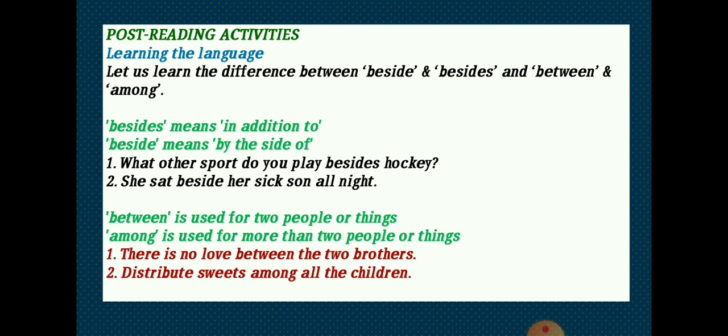Dear students, sometimes the happenings are between 2 people and we use between, and if there is an action, a happening among so many people, a group of people, then the word among is used. Between is used for 2 people or things, among is used for more than two people or things. The examples to this are: number one, there is no love between the two brothers. So in this example, we see that there are two brothers, only two people, and there is no love between them.